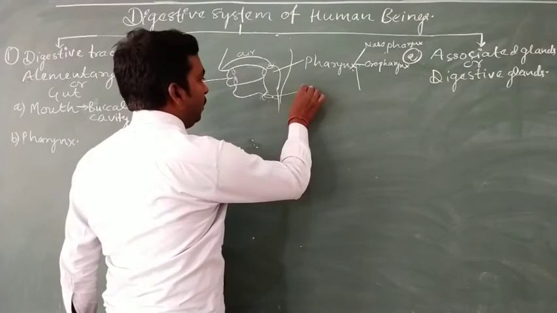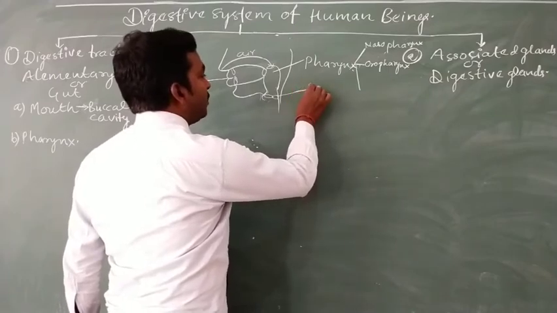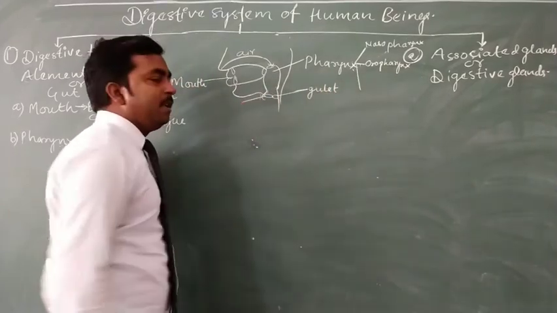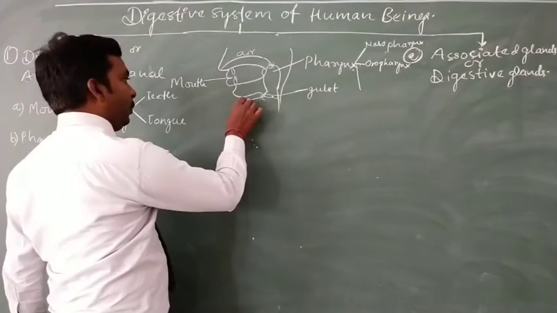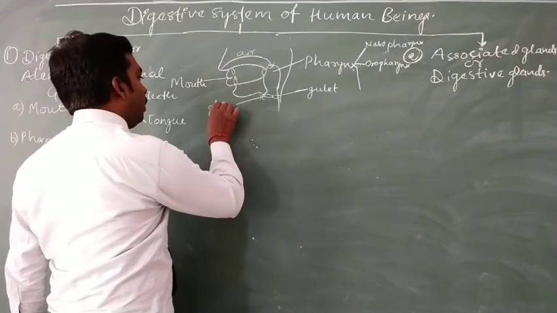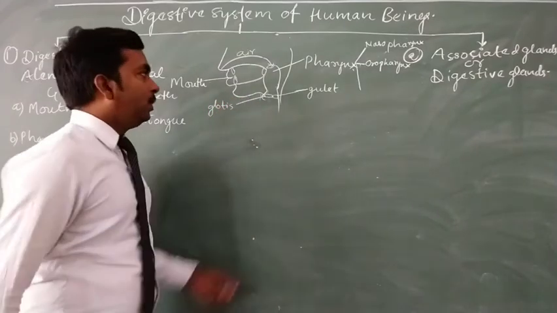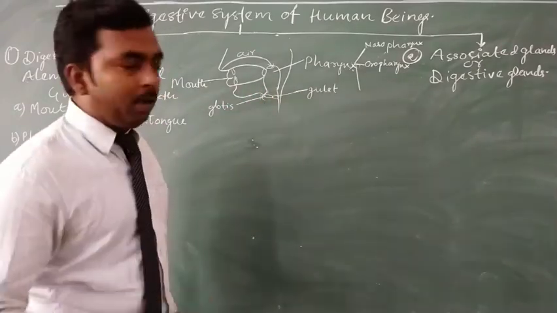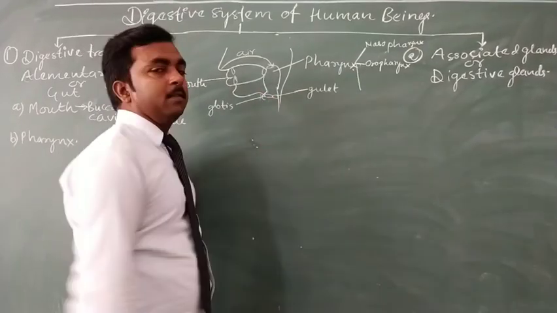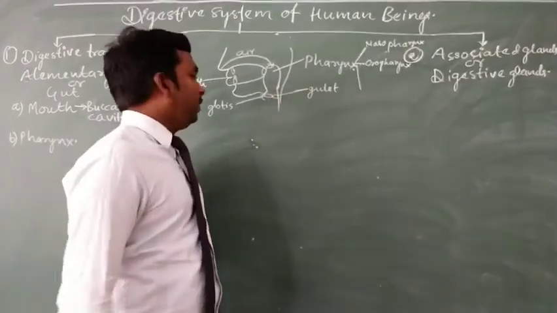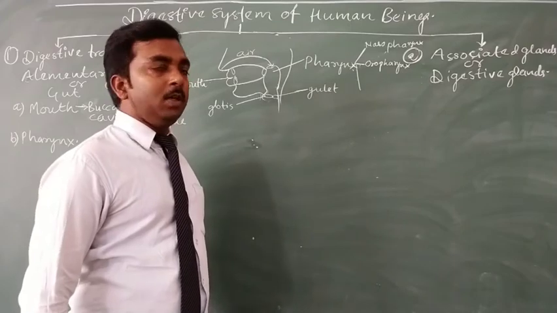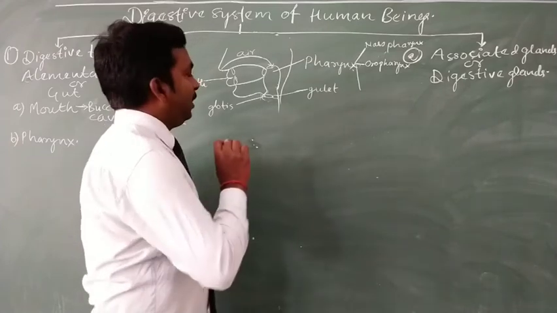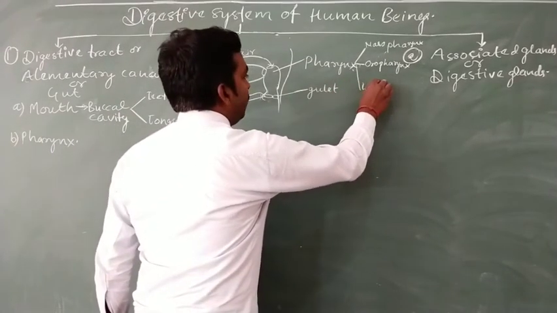The first is the opening for the food pipe, which is known as the gullet, and the second is the opening for the windpipe, which is known as the glottis. So the area near the gullet as well as the glottis, or the area near the larynx, the opening of the air chamber through the glottis, takes place into the larynx. In this area the pharynx is known as the laryngopharynx.